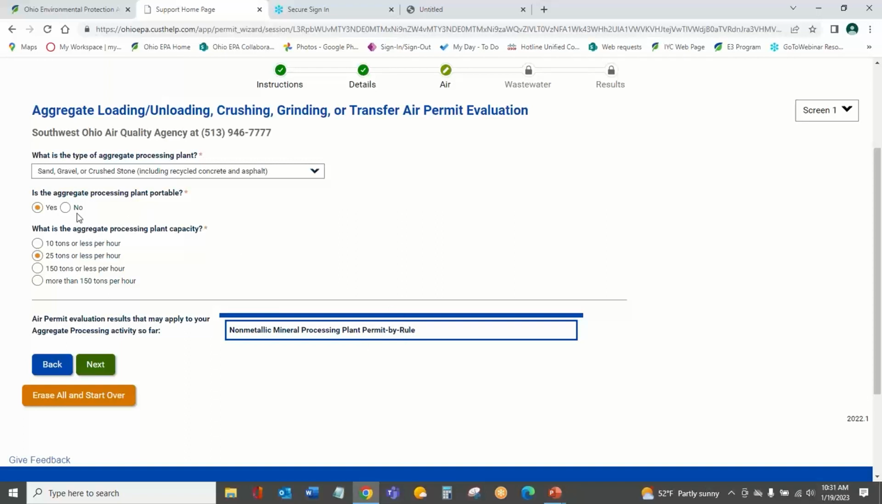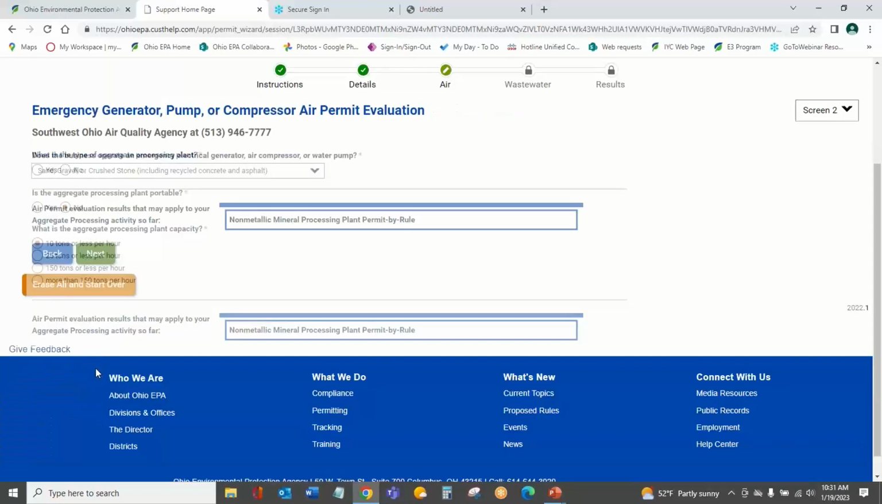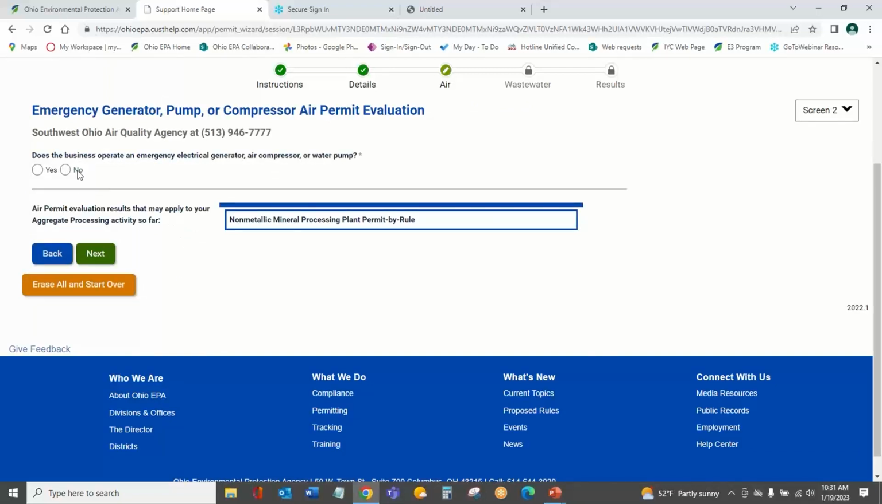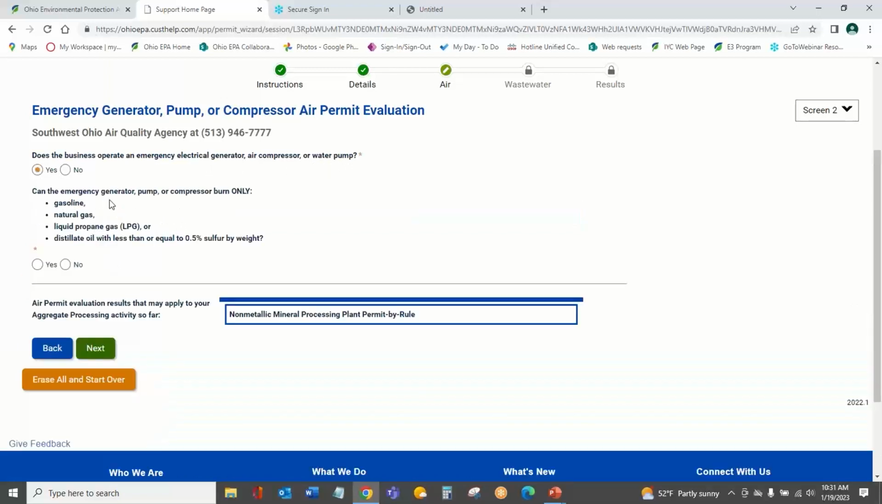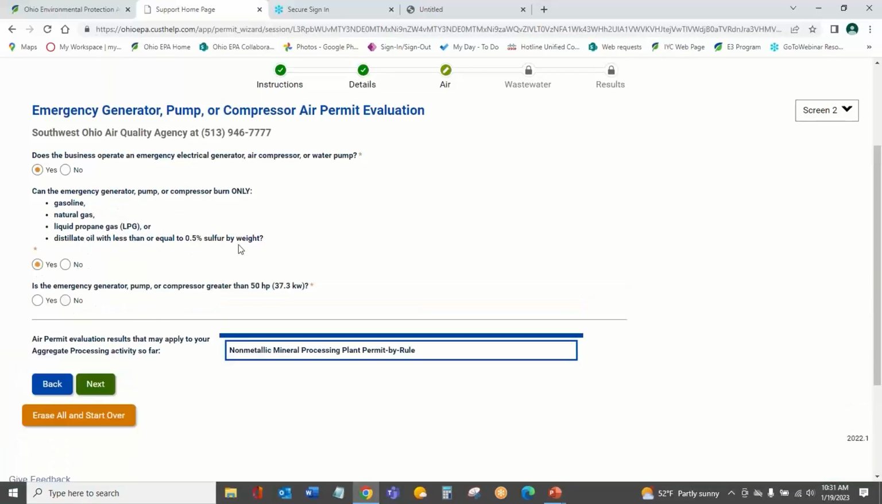Let's change some of those answers though. What if I say, no, it's not portable and I only do 10 tons or less per hour? The permit by rule still applies. Good for me. So let's move on to the next one. And then it says, does the business operate an emergency electrical generator or air compressor or water pump? I'm going to say yes, we do. Does the pump burn only one of these four fuels? I'm going to say yes.